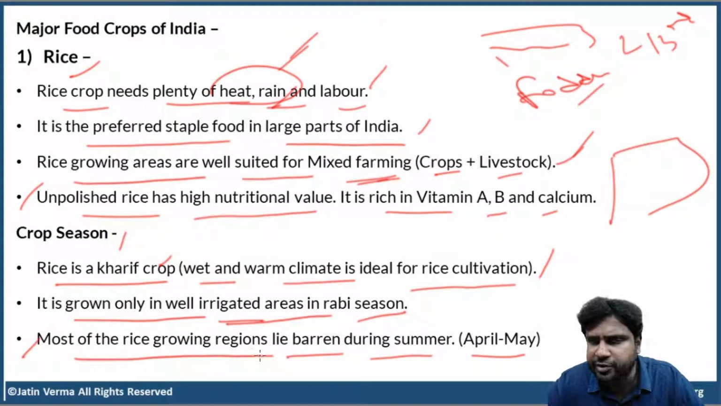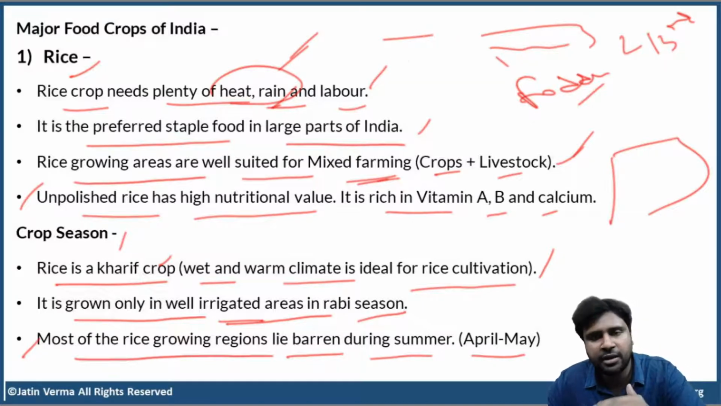Most of the rice growing regions lie barren during summer, that is April and May. So, when do farmers plant the seeds? Just before the burst of monsoons, just before the start of monsoons. Because rice needs a lot of water. There should always be at least 10 to 12 centimeters, thick water. Clear, right?